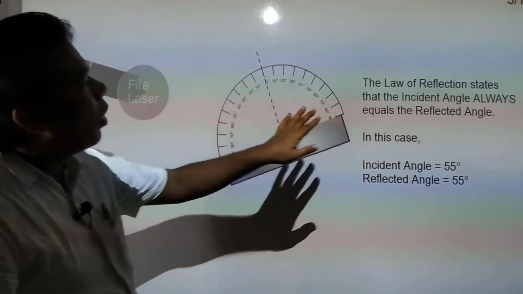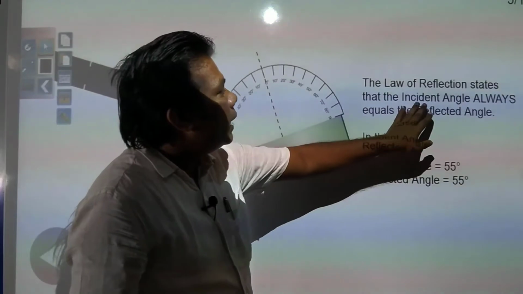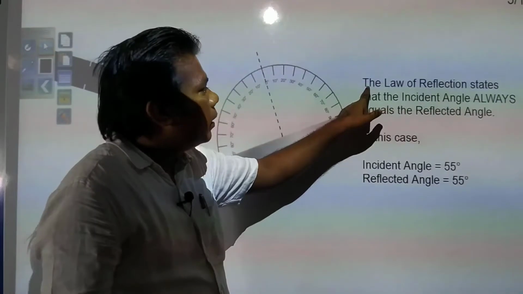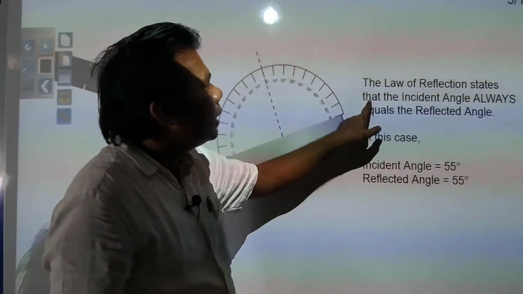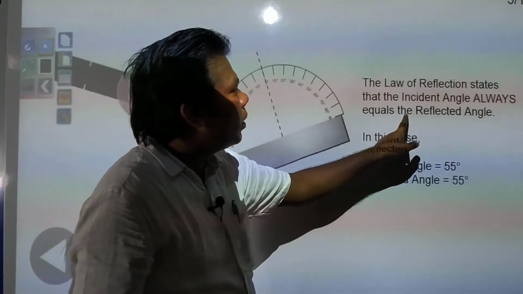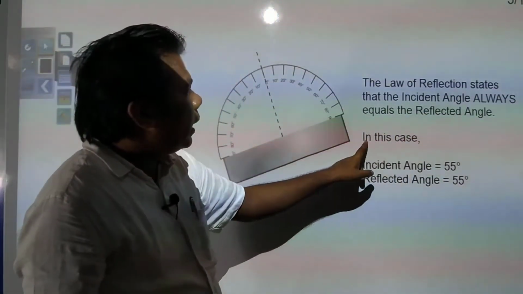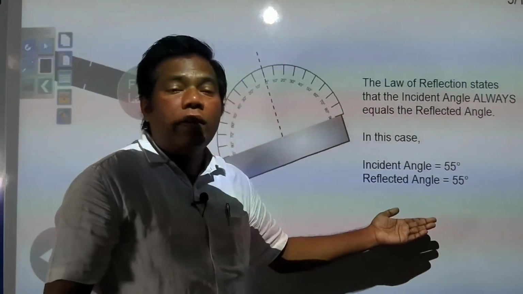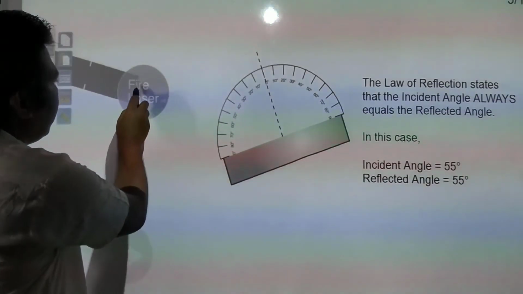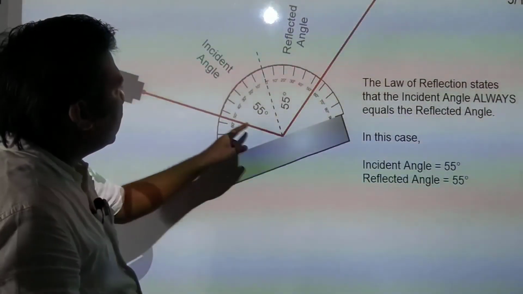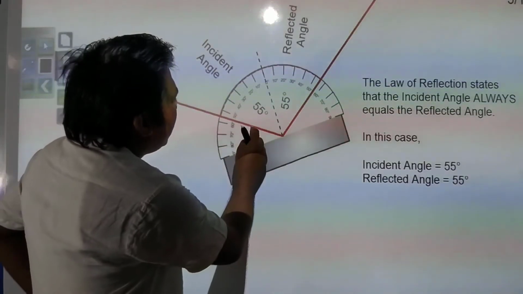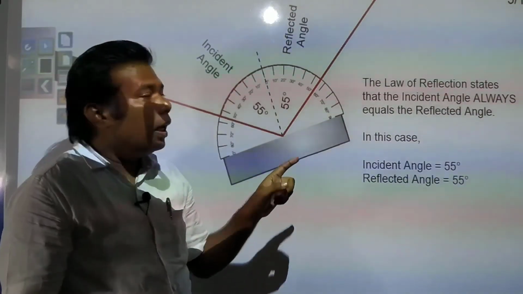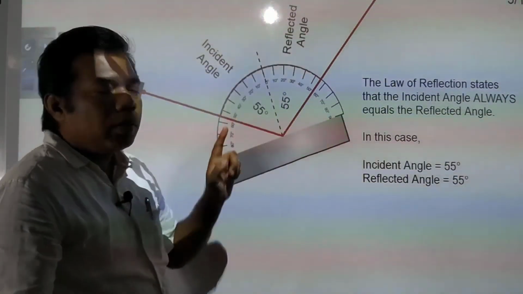Now you see, the law of reflection states that the incident angle always equals the reflected angle. In this case, suppose the incident angle is 55 degrees, then the reflected angle will definitely be 55 degrees. Here you have the normal, and with the normal, if you measure this, it is 55 degrees, so the incident angle is 55 degrees, and the reflected angle is also 55 degrees.